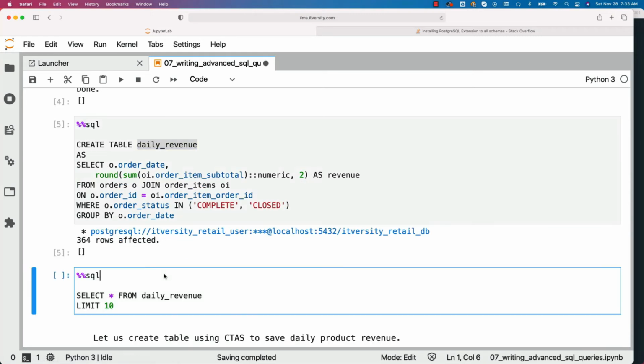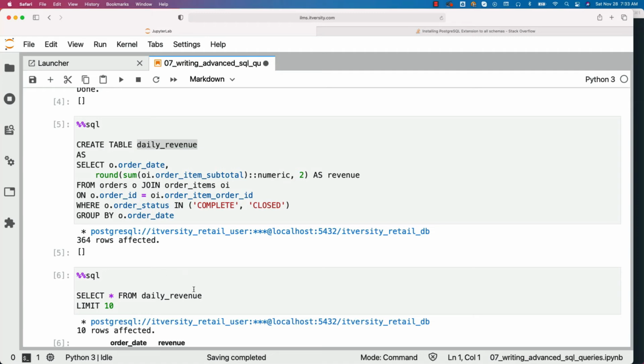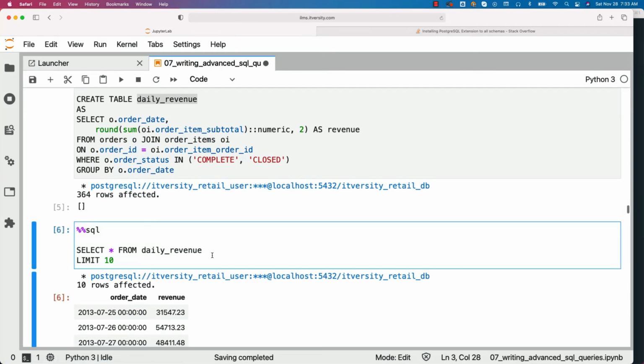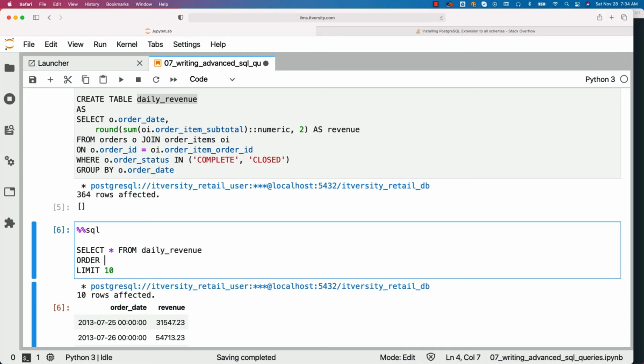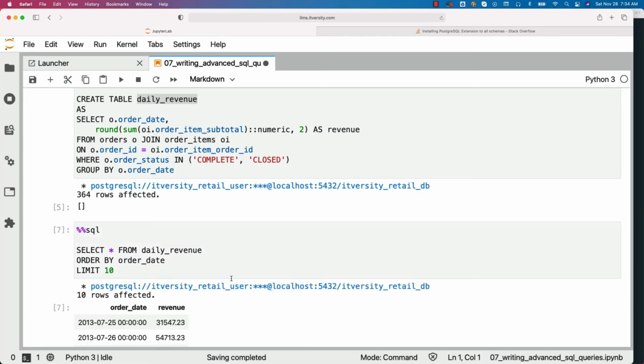You can validate some of the data by saying select star from daily revenue. Let me also add order by here. I'll be saying order date. You can see the results.